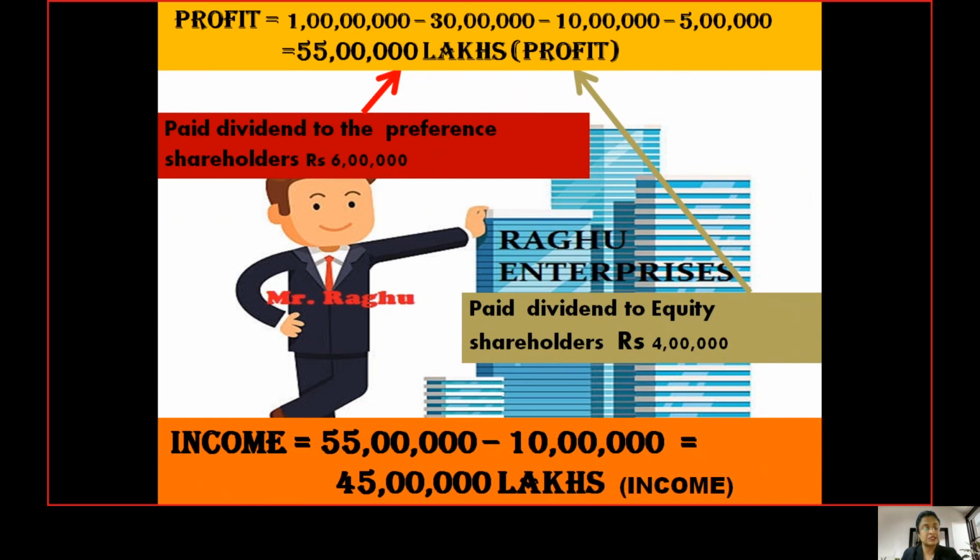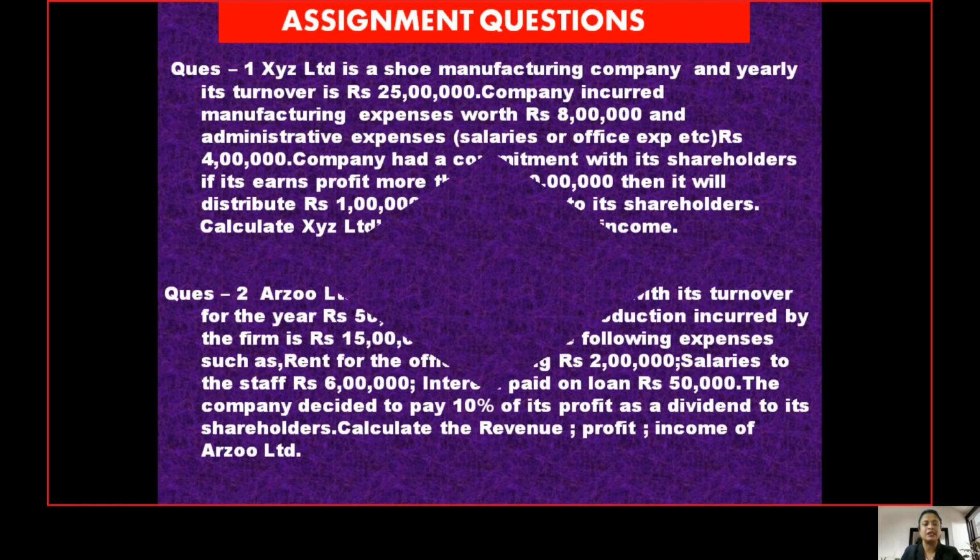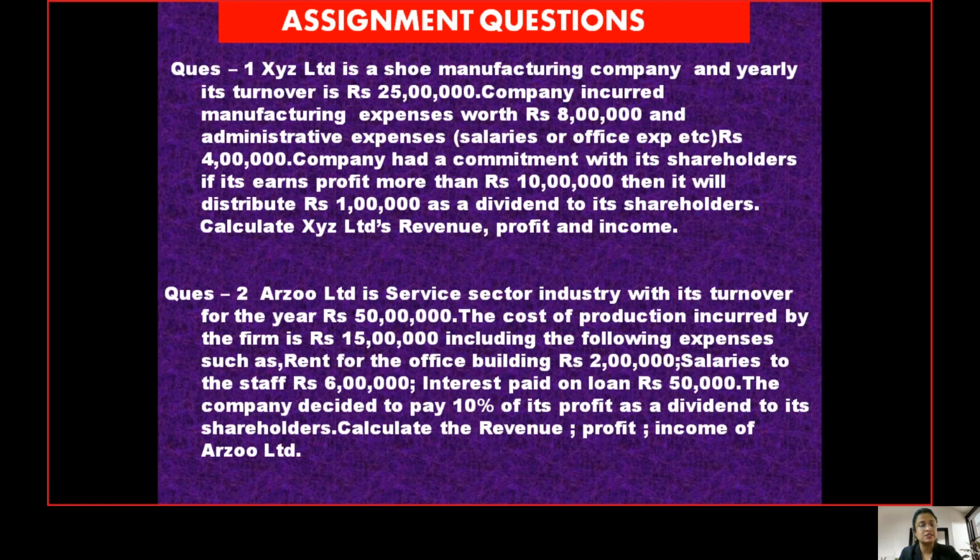You know that business is a never ending process, and based on the activities which take place in the business, these particular terms arise, or in the different stages of a business, we give specific terms to these different stages in the form of what? That is revenue, profit and income, in sequence.